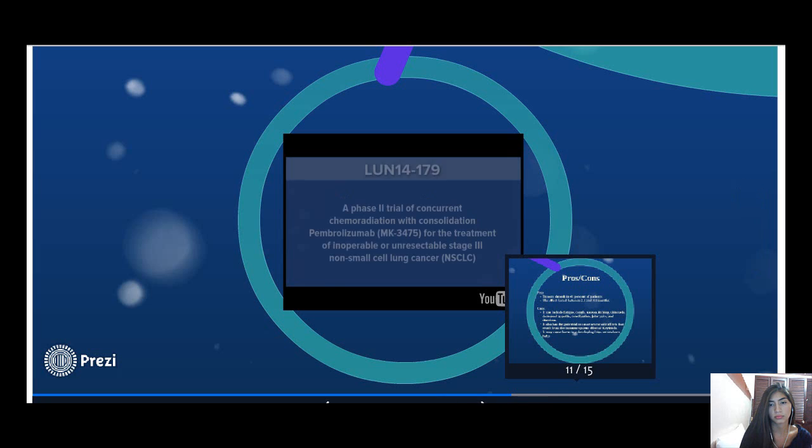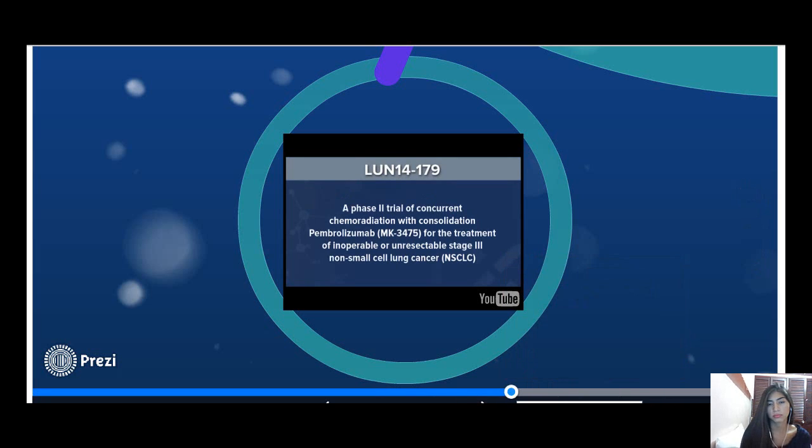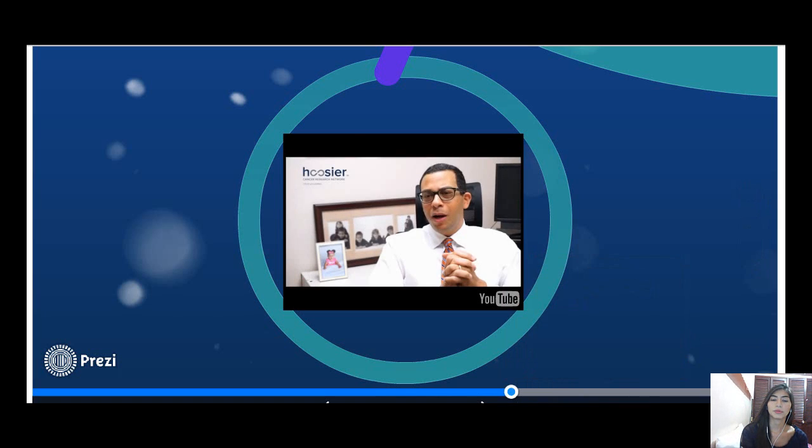So this is really an exciting clinical trial that we're embarking on. There have been some really interesting discoveries in lung cancer recently, and probably the most important is this discovery of the interplay between the immune system and cancer.